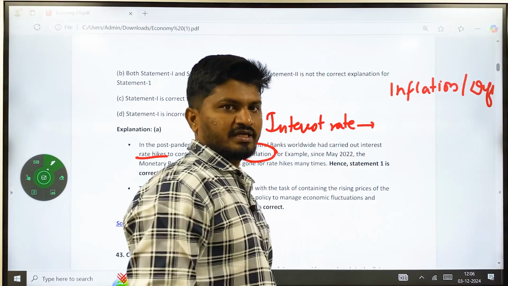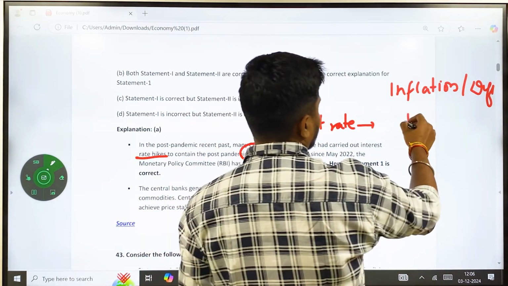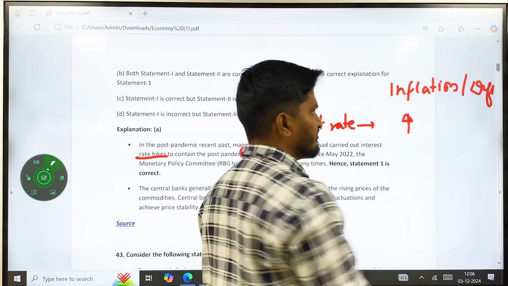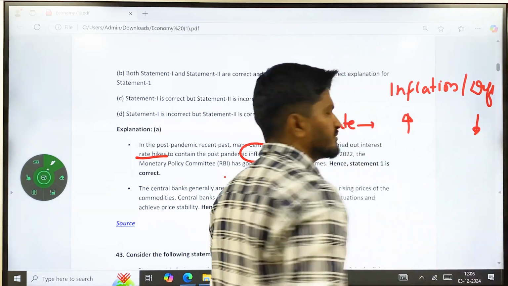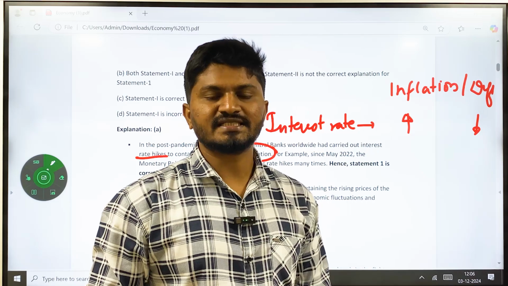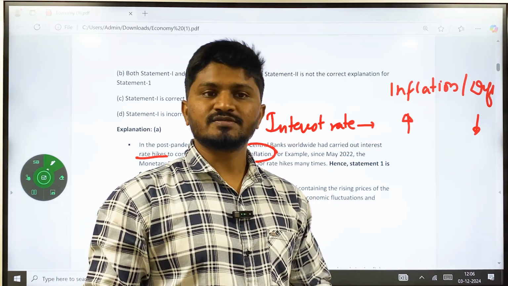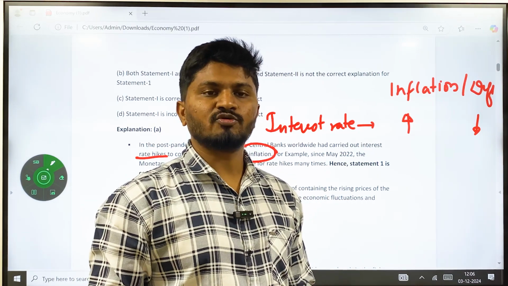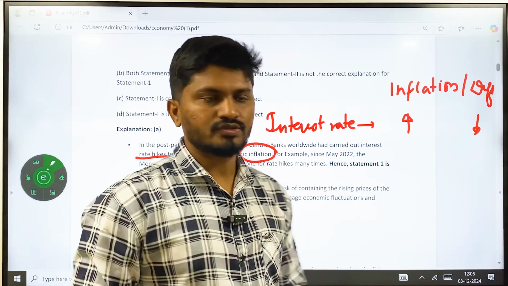If there is inflation in the market, the interest rates will be increased. If there is deflation, interest rate will be decreased. This is because in inflation, more money is at the hands of people. As a result, demand is more. As a result, people are trying to buy more at the higher rate. So it is due to inflation.